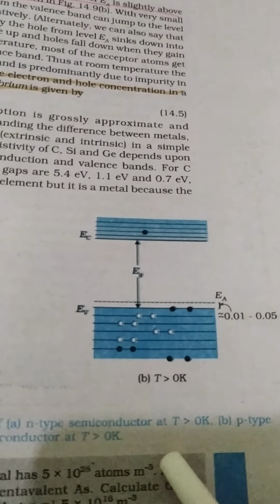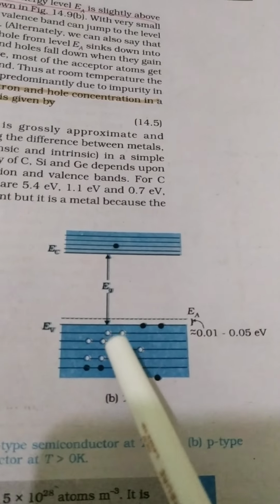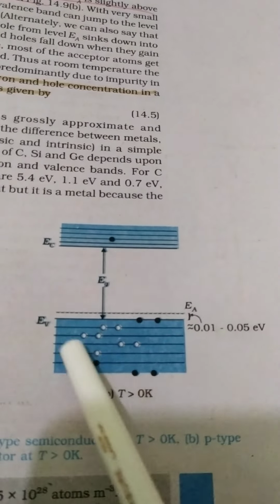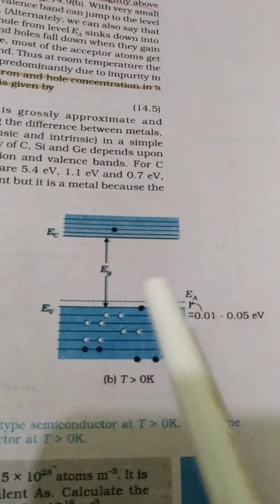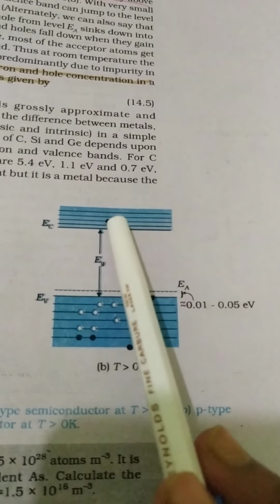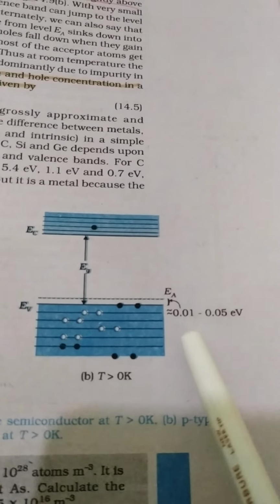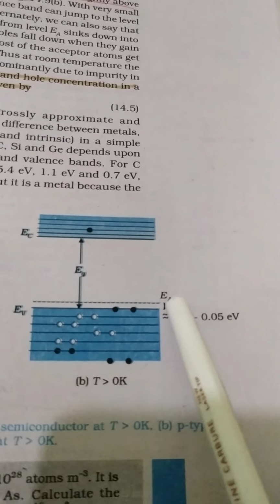And this is of p-type, and here it is the energy gap, and these are holes. This is the electron, and this is EA.